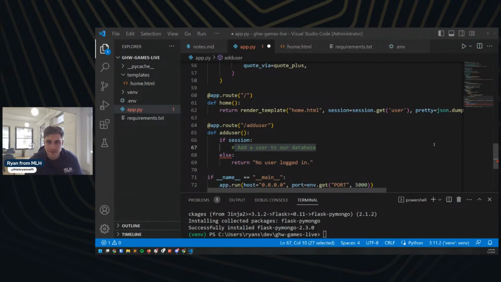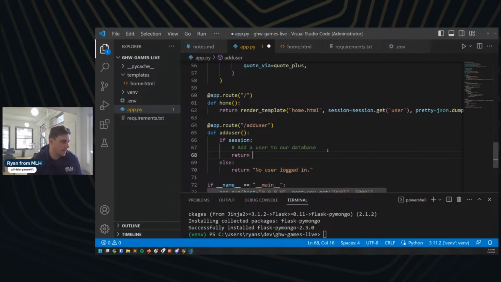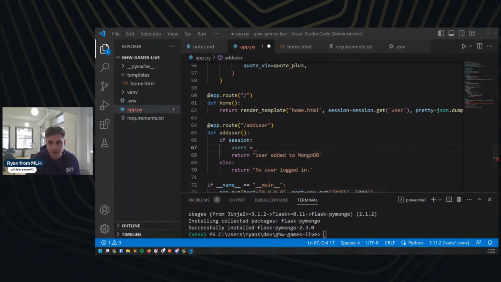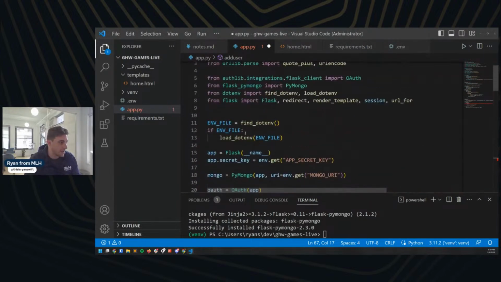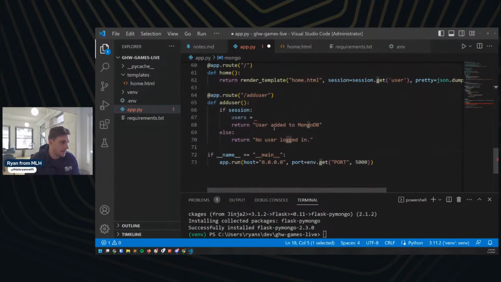So I'm going to do, and down here I want to return, we'll say user added to MongoDB, something like that. So I do need to write the code for actually connecting to Mongo here. Mongo is really nice because I don't need to have a predefined table for my users because it's non-relational. I can just do this on the fly. So we can do something like users equals, and then we can use our Mongo connection. We set this Mongo connection up top right here, right? And we can come down here and say mongo.db.